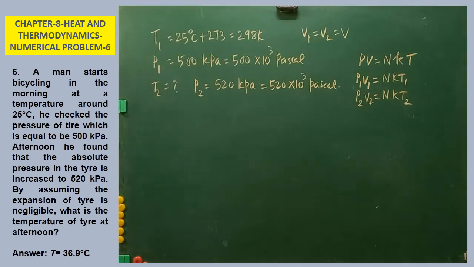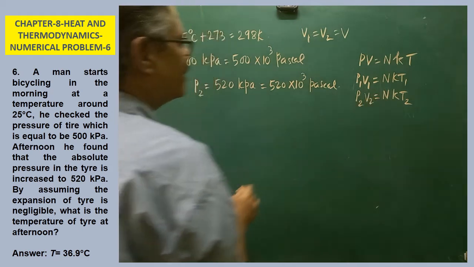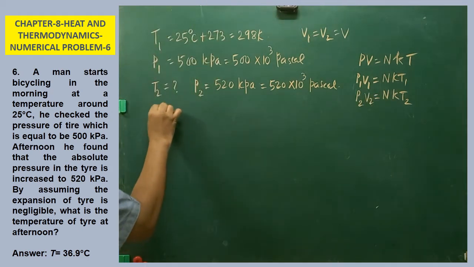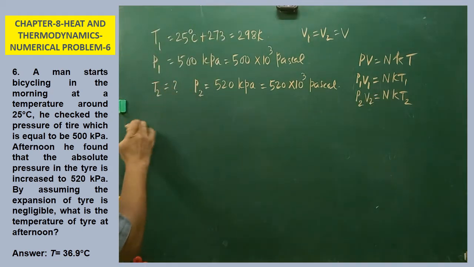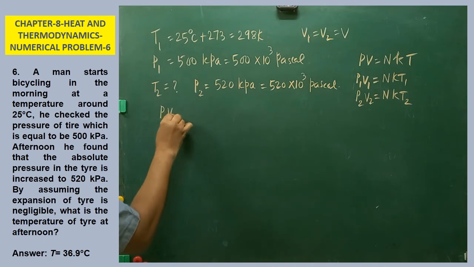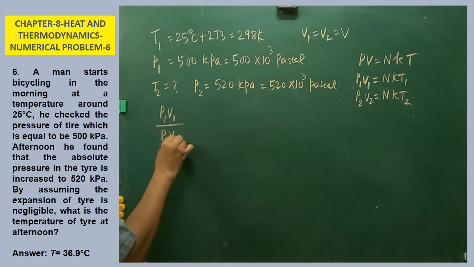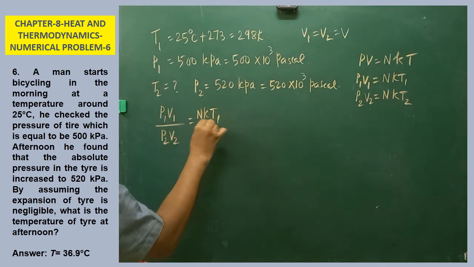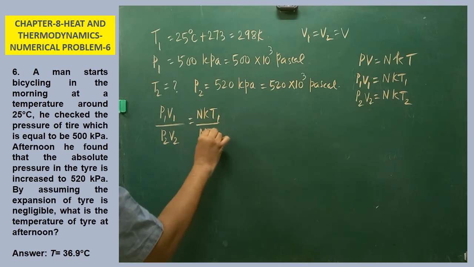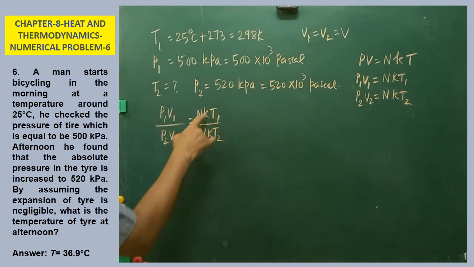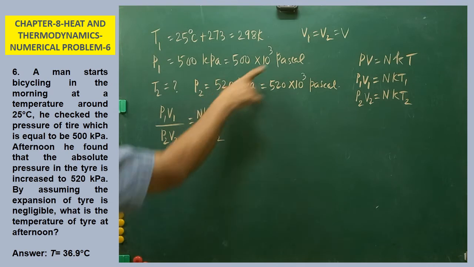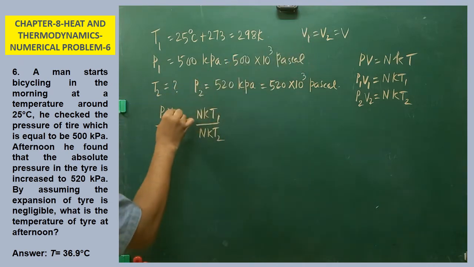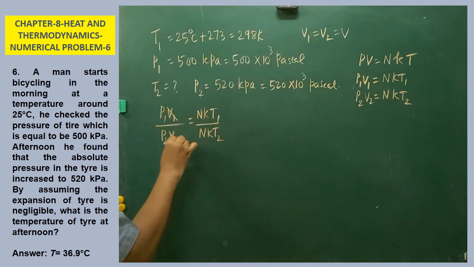Now equation 1 is to be divided by equation 2. So how will you do this? P1 V1 divided by P2 V2 is equal to NKT1 divided by NKT2. Here all are constants, and V1 and V2 are both equal to V. Therefore, V1 and V2 can be cancelled, and NK can be cancelled.